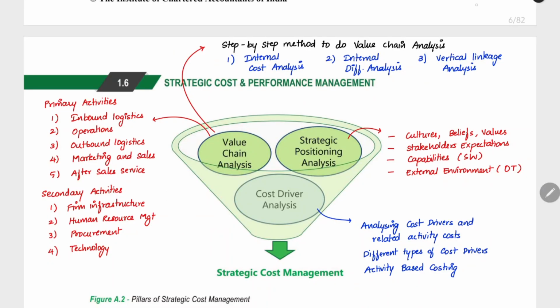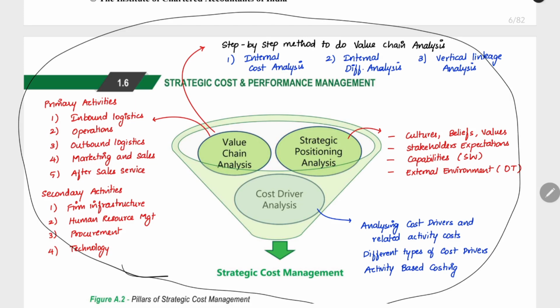Now we saw the step-by-step method to do a value chain analysis: internal cost, internal differentiation, and then vertical linkage. Now we have completed all the main pillars of strategic cost management. These are the main essence of the subject. So that is why I'm explaining this slowly. Now we can move to the next thing.